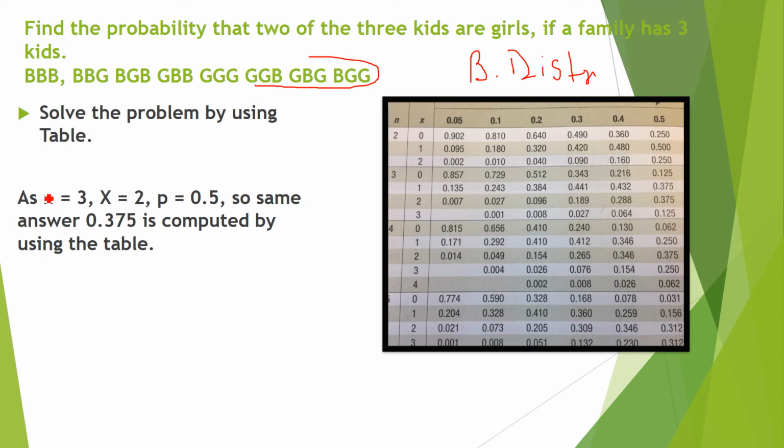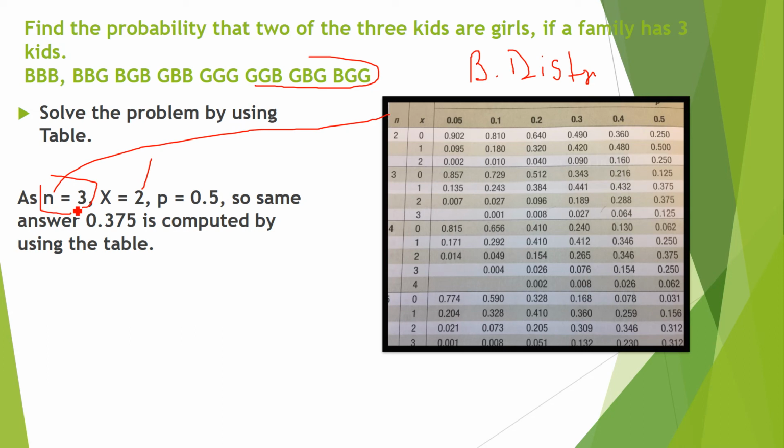Right? n is 3 because there are 3 kids. x is 2, which means we are looking for how many possibilities that there should be 2 girls, and the probability is 0.5, because 50% probability is a girl, 50% for a boy. So same answer. So how will you consult? This is the probability distribution table. The first column represents n, the total.